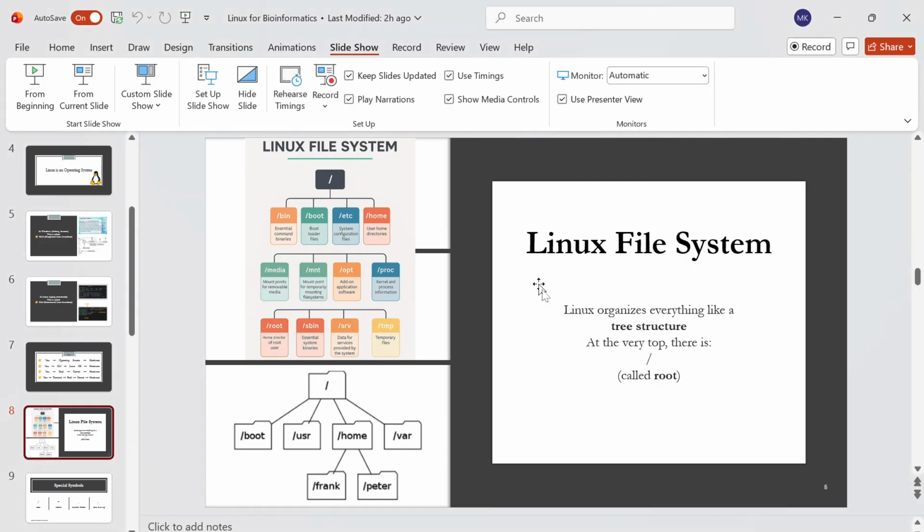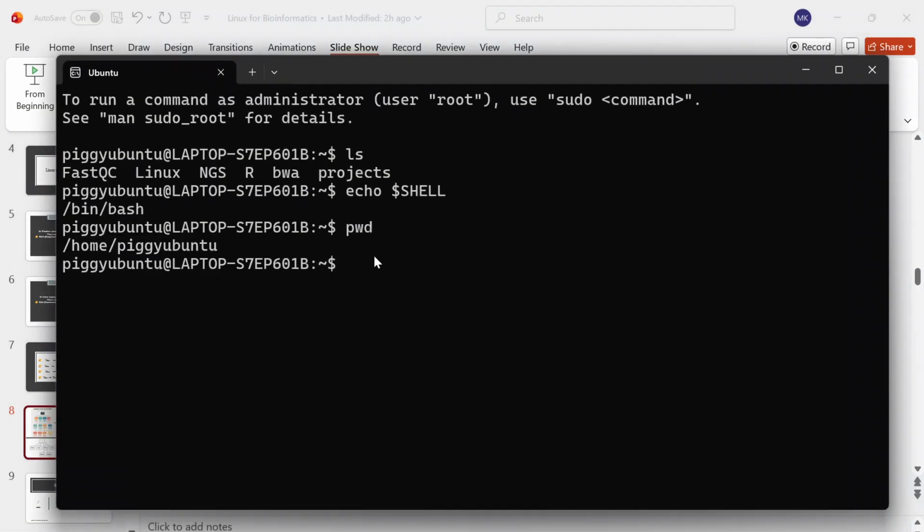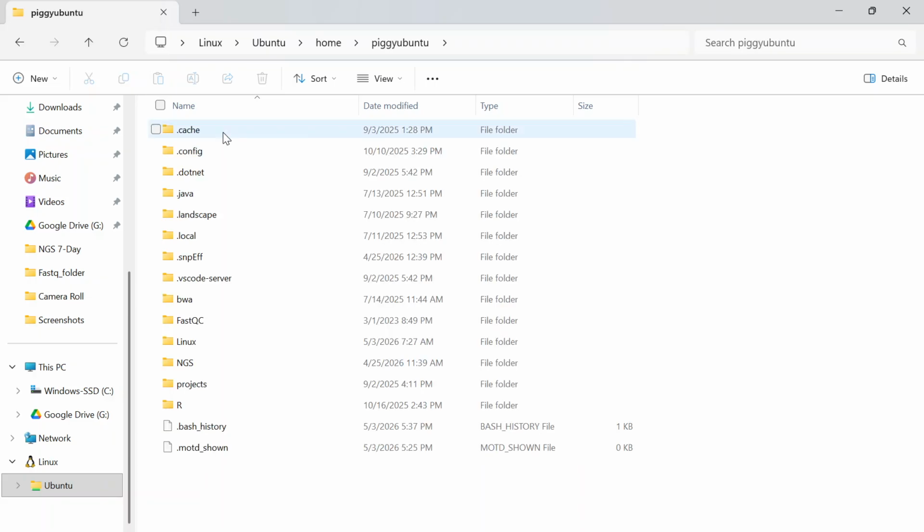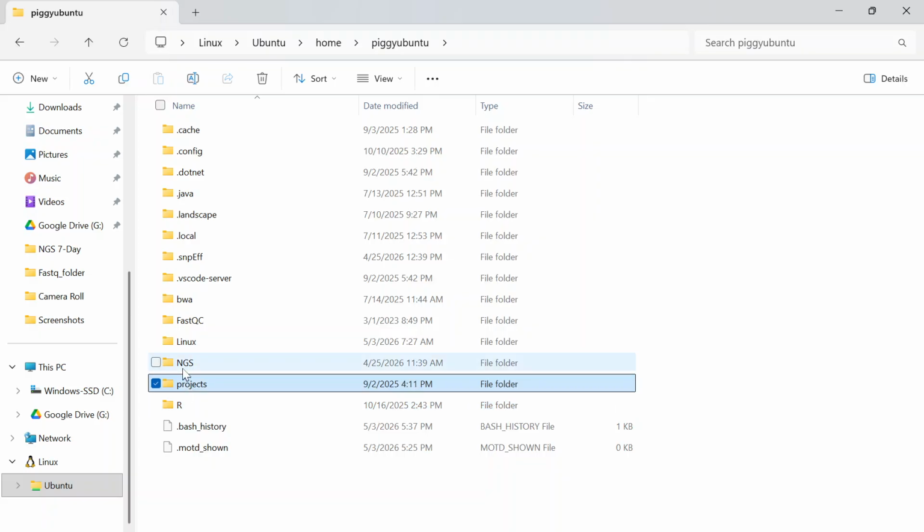Now, as I showed you, in the home directory I made the folders myself because this is where we will be working. So let's learn a new command for how you can make folders yourself. The command that I'm going to use here is mkdir. Okay, so mkdir stands for make directory. Mk is short for make, dir is short for directory. I just showed you here, let's see it again. Inside this home directory, we have all these folders: our projects, NGS, Linux.